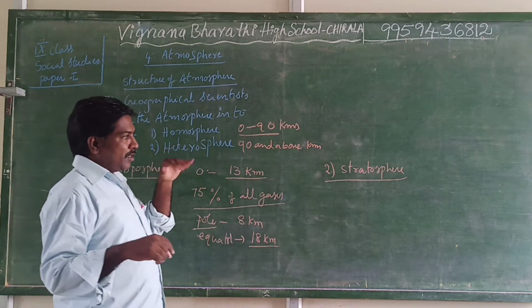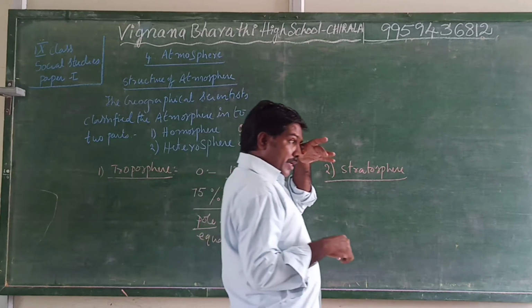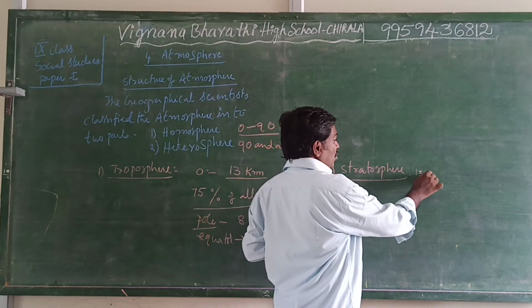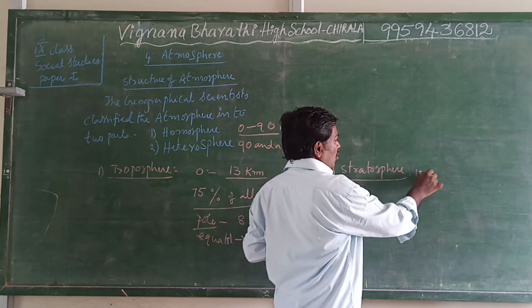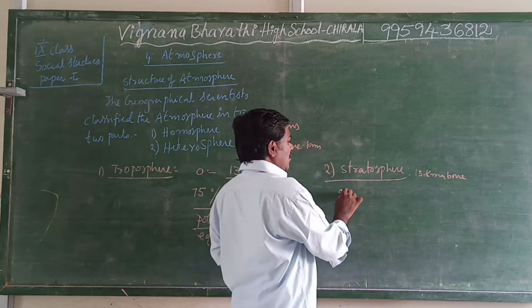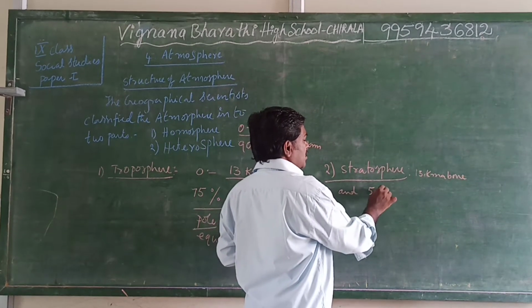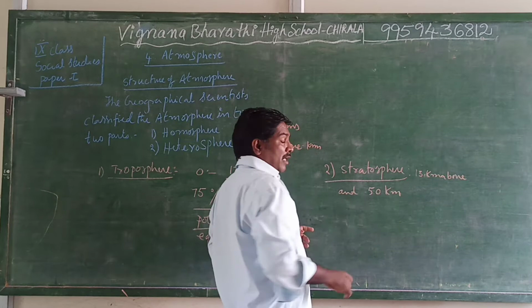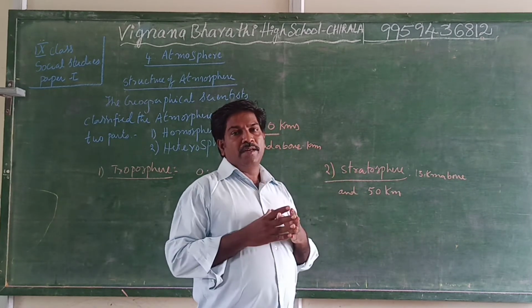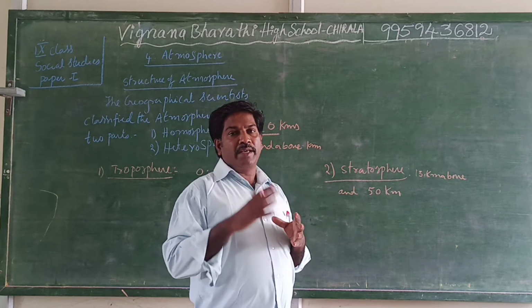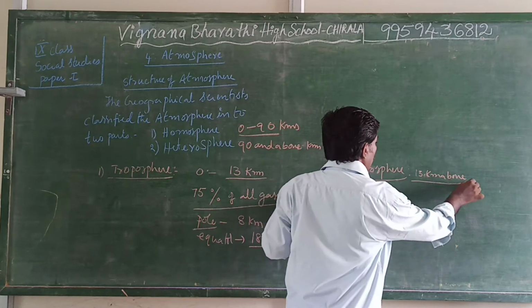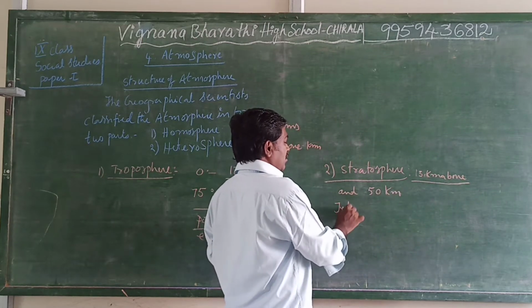The next one is the stratosphere. Above 13 kilometers and up to 50 kilometers, the layer is known as stratosphere. The stratosphere is a most important layer. Why? Because here jet planes are flying.